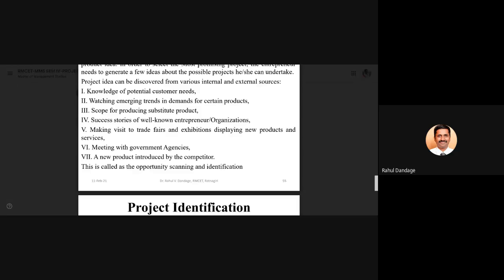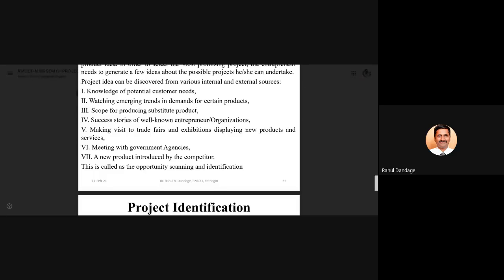So meeting with those government agencies can also give you some ideas for entering into new projects. New product introduced by competitor. If you are already in the market, if you are doing certain business, you will have certain competitors. So looking at what your competitor is doing, you can get some idea about what can be your new project.